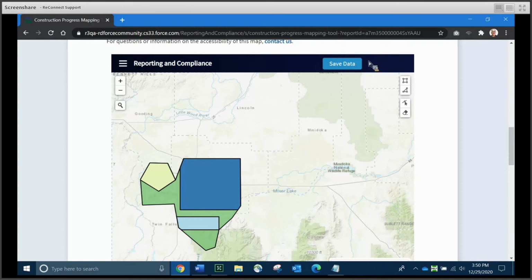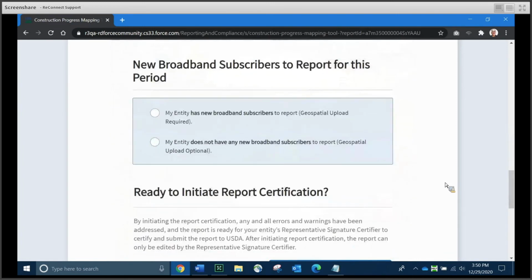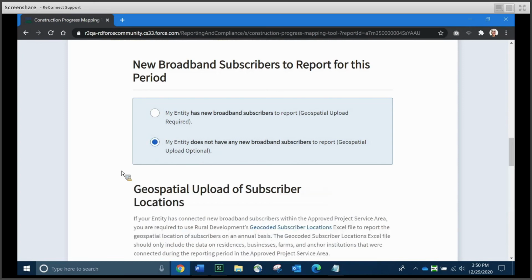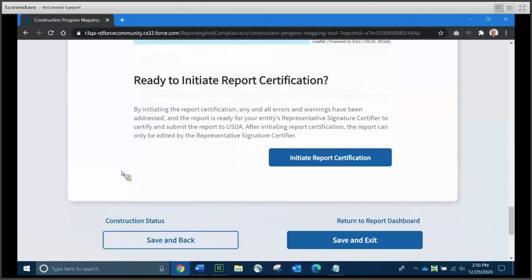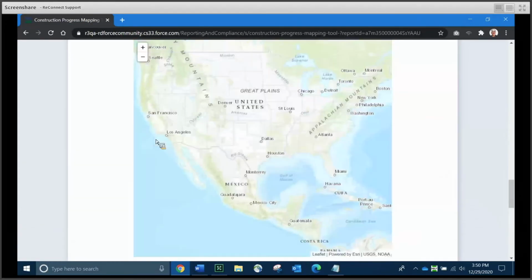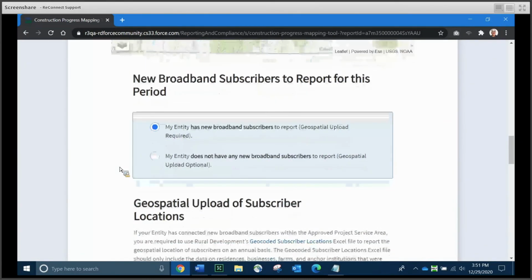I'm not going to go ahead and save the data on this, but after you've created all of your construction progress areas on the map, you would want to click the Save Data button to save it totally to the system. The next piece that you're going to do is then scroll down further on this page, and you're going to address the new broadband subscribers for this particular reporting period. Either you have new subscribers to report or you don't, so you'll click the appropriate radio button. If you click My Entity Does Not, then you can just scroll down to the bottom and initiate report certification or save and exit if you need to.